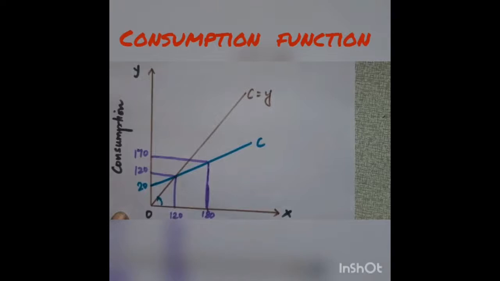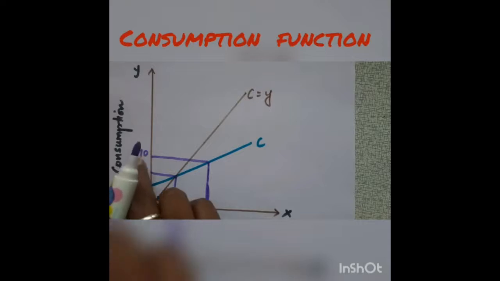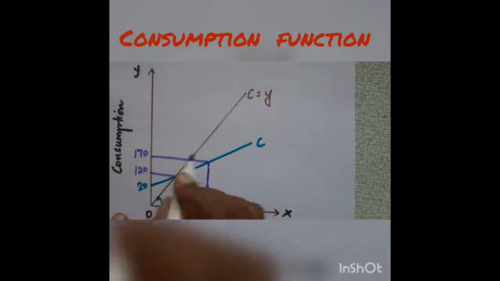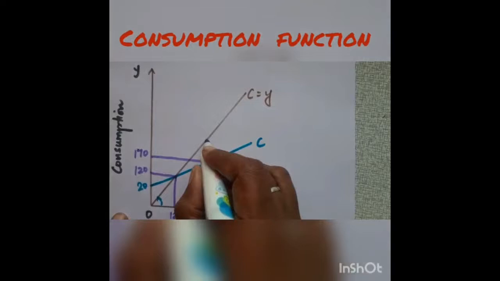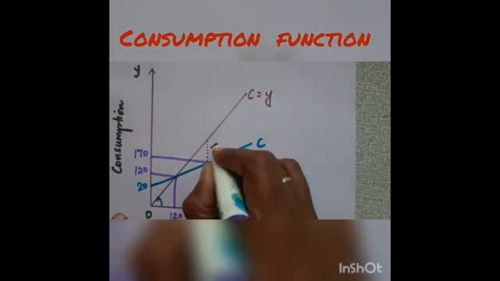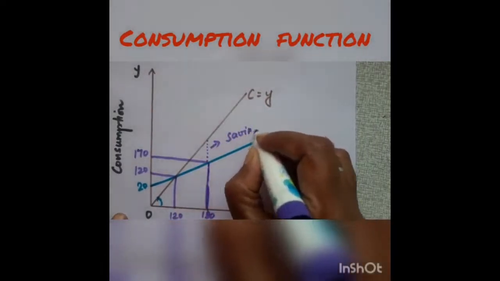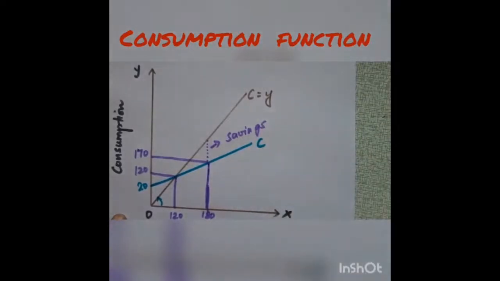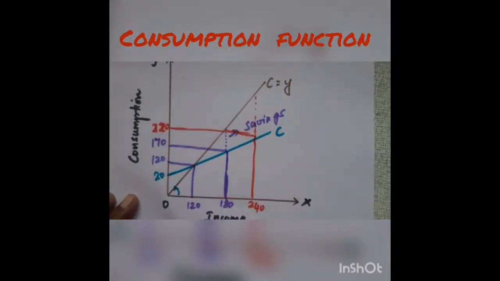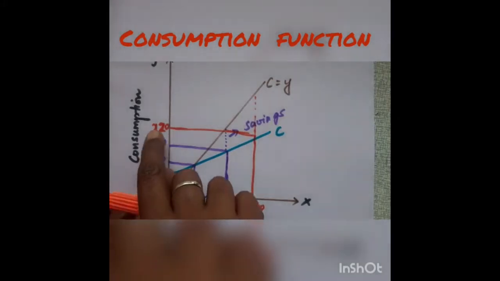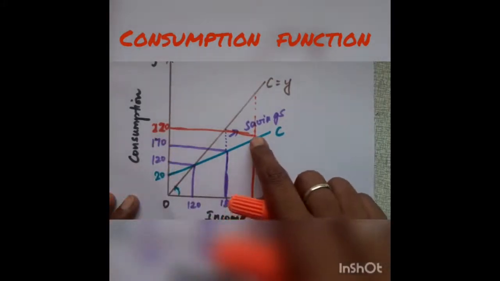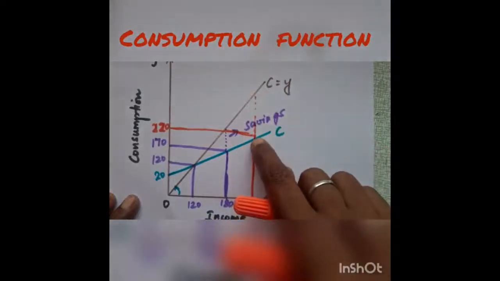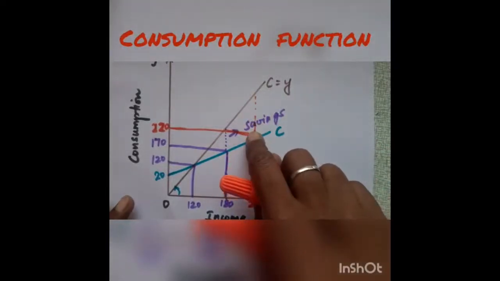So income increases from 120 to 180, consumption increases from 120 to 170. The remaining amount from this income line till this consumption line is said to be savings. When income increases from 180 to 240, consumption increases from 170 to 220. So the gap between the income line and the consumption line is said to be the savings.